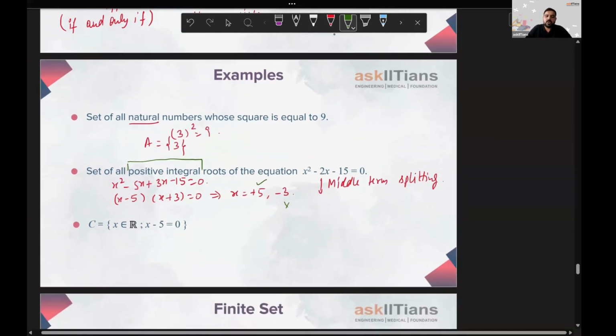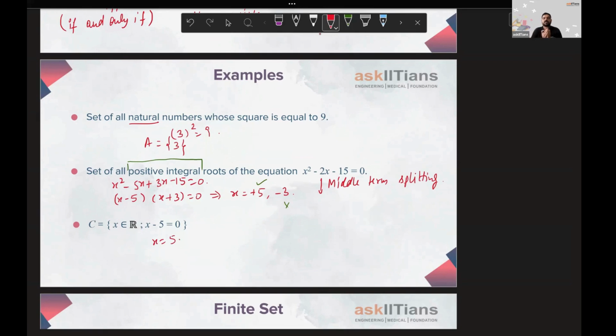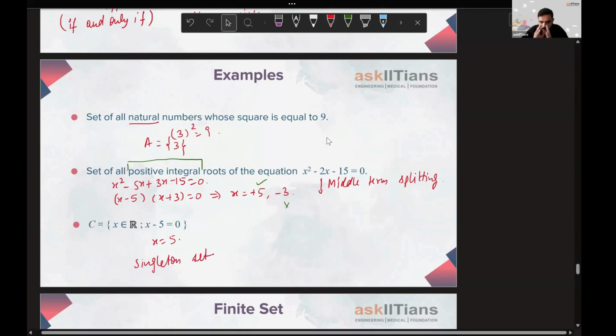Well, next, x belongs to real numbers if x minus 5 is 0. If x minus 5 is 0, you know, x is going to be 5. Only 5 is the value that, if we input here, can make this equation x minus 5 equal to 0. So yes, this is also a singleton set.